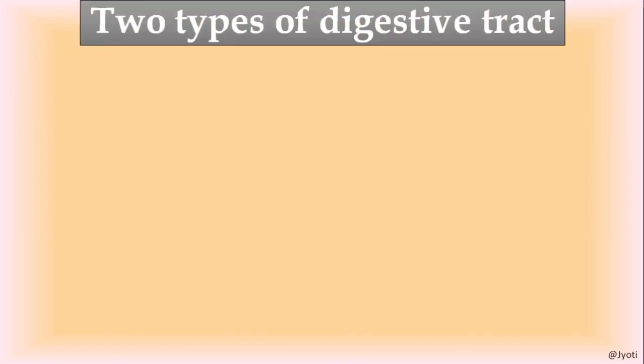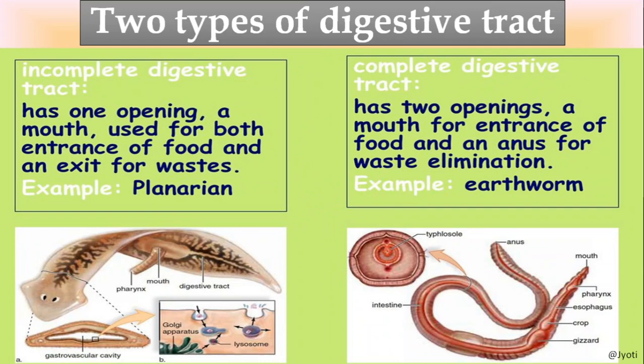The next level is, as I have told you, the digestive tract. Here you can see the incomplete digestive tract. As I have told you, the platyhelminthes have a single opening. So here you can see they have a single opening in their body through which both ingestion and egestion take place. So this is the digestive tract, and here only the mouth acts as anus also, and there is no separate anus. So it is incomplete. This is an example of planaria I am showing you.